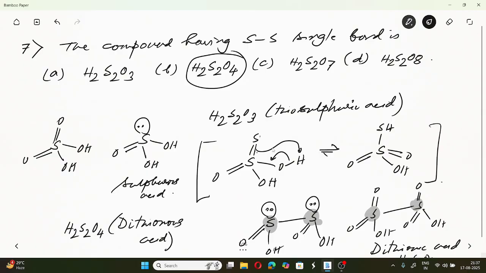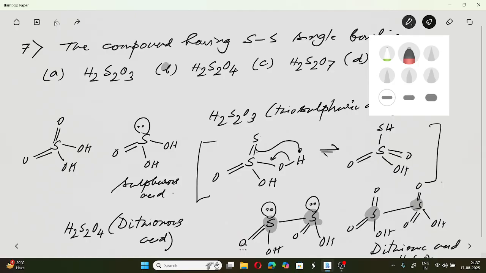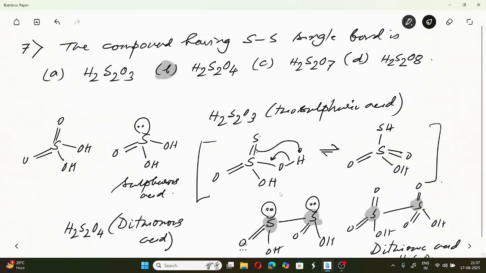So naturally, there is an equilibrium between both the structures. So it is not a true single bond. Okay. So our answer will be this one. This is our answer.